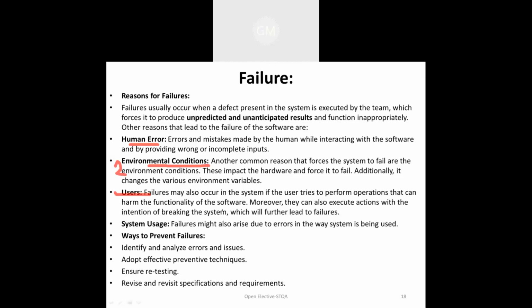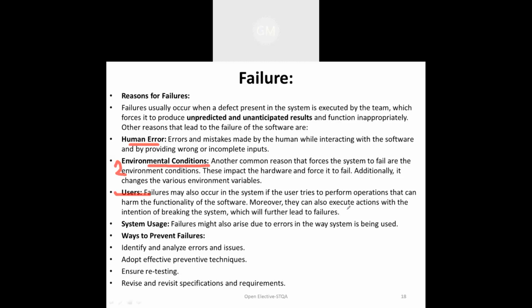For example, consider a system where at a time only 100 students can log in and use it, and more than 100 people are trying to access that data. Because of that, the system is going to collapse or fail. Sometimes whenever an online sale is going on, it happens for a particular time slot only.